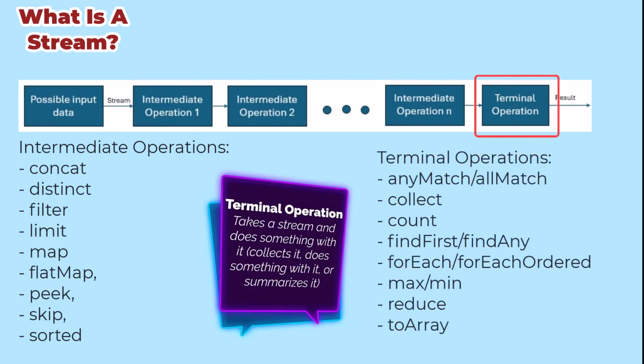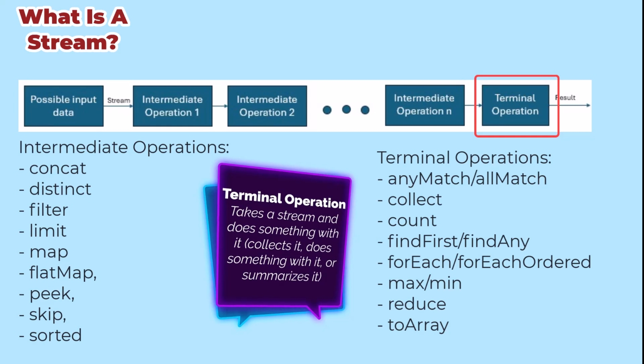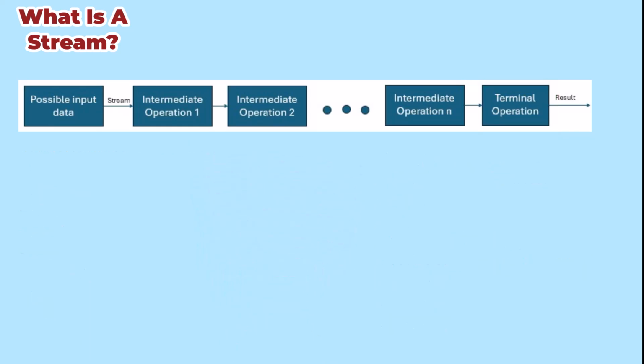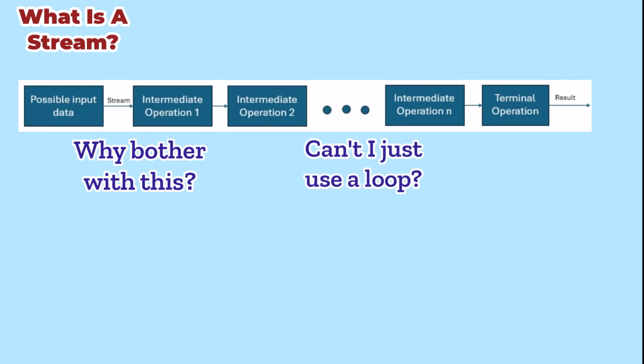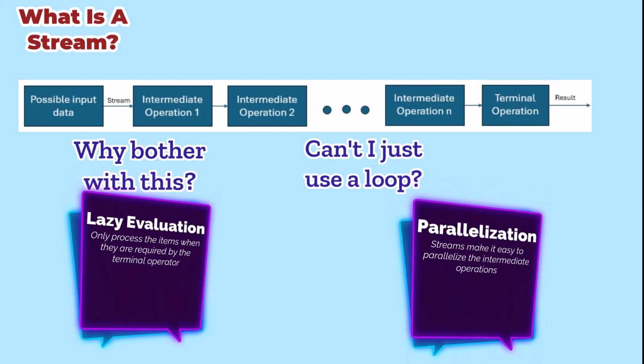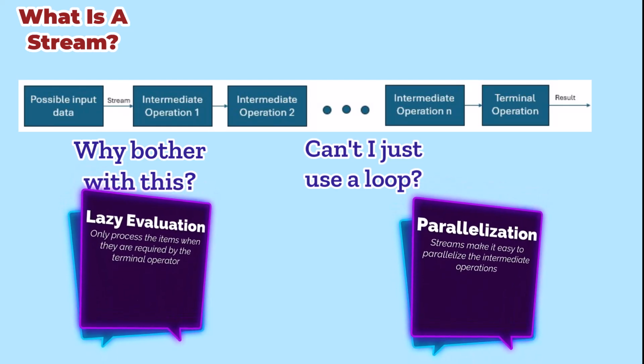The last operation in the pipeline is a terminal operation. These either gather the sequence of things coming out of the pipeline or summarize it in some way. This video tries to answer the question, why bother with streams? What do they give me that I can't do with a loop? I'll build other videos with the details about how you create and use them.